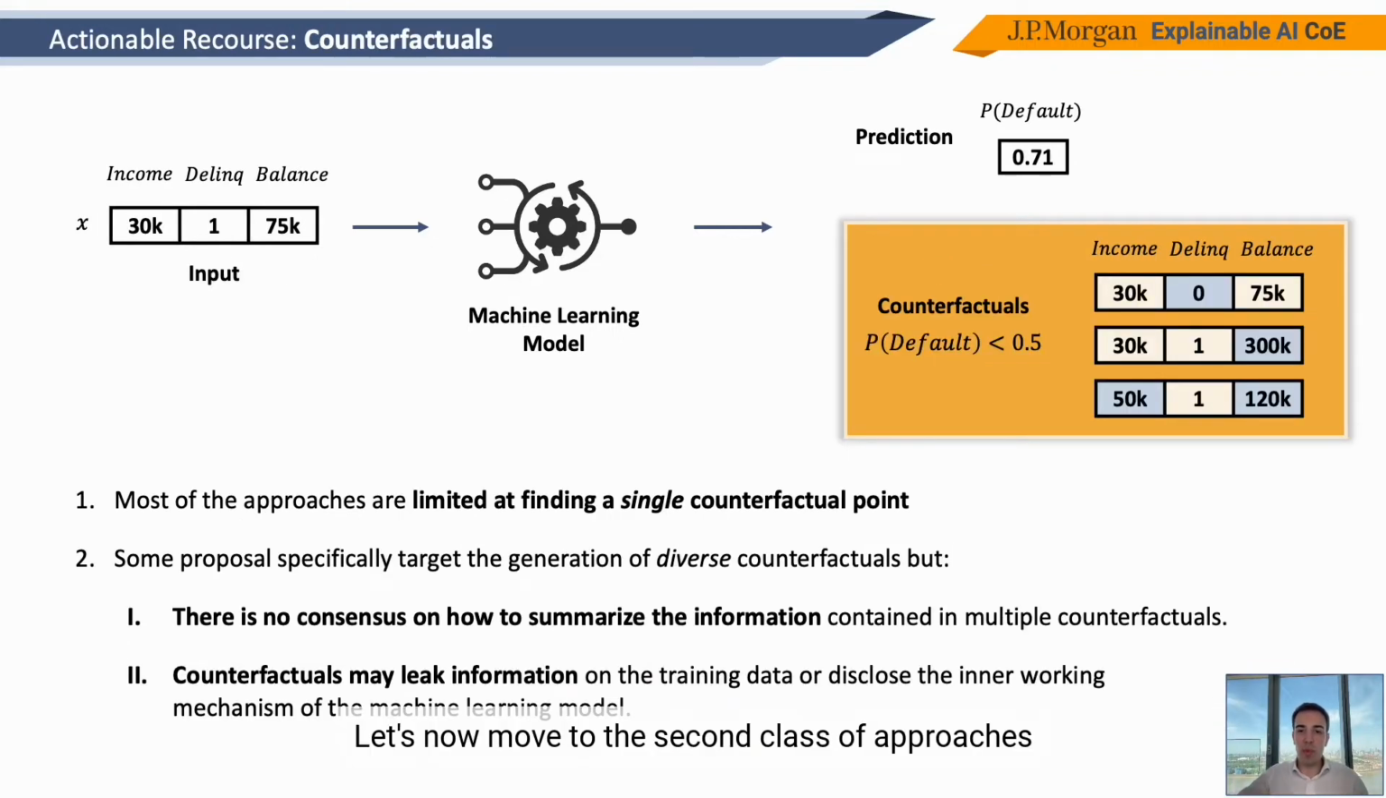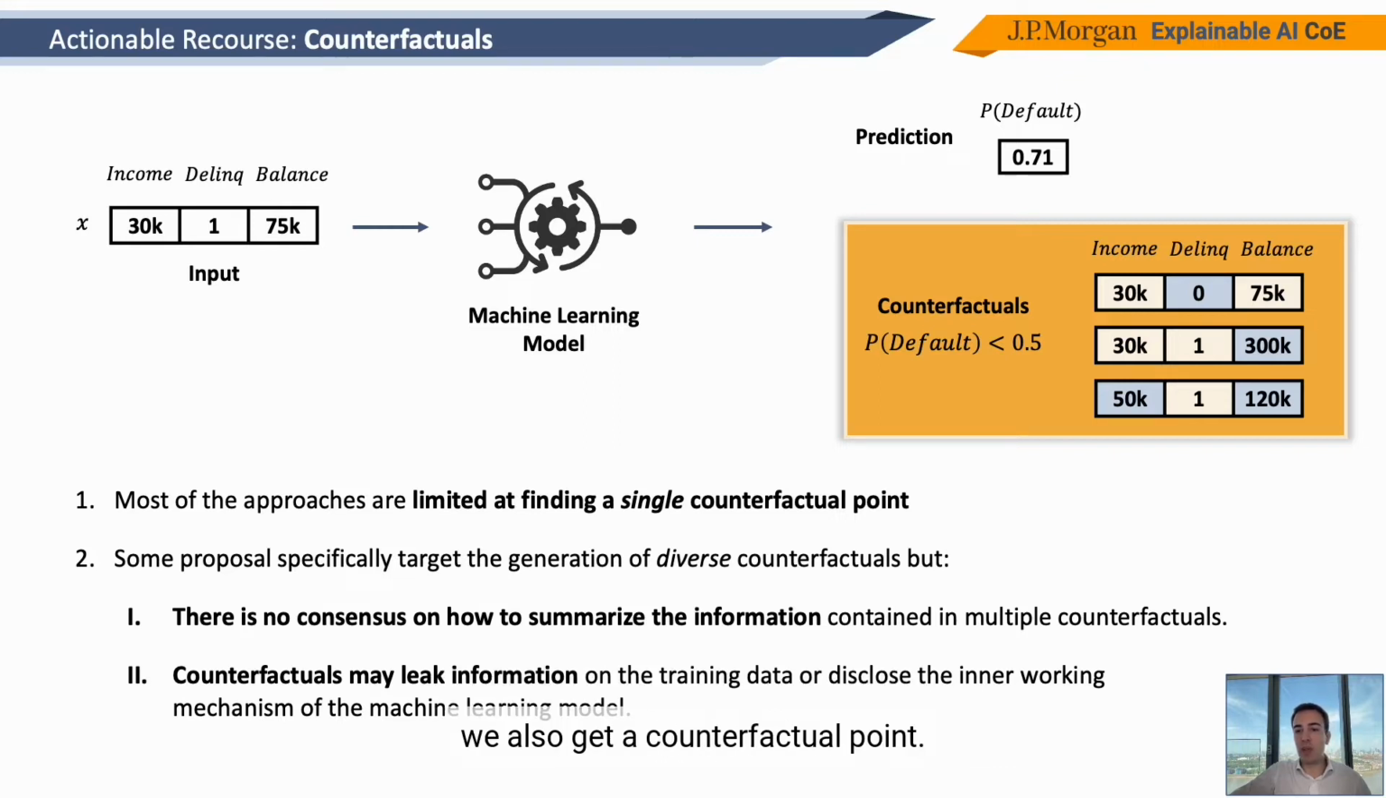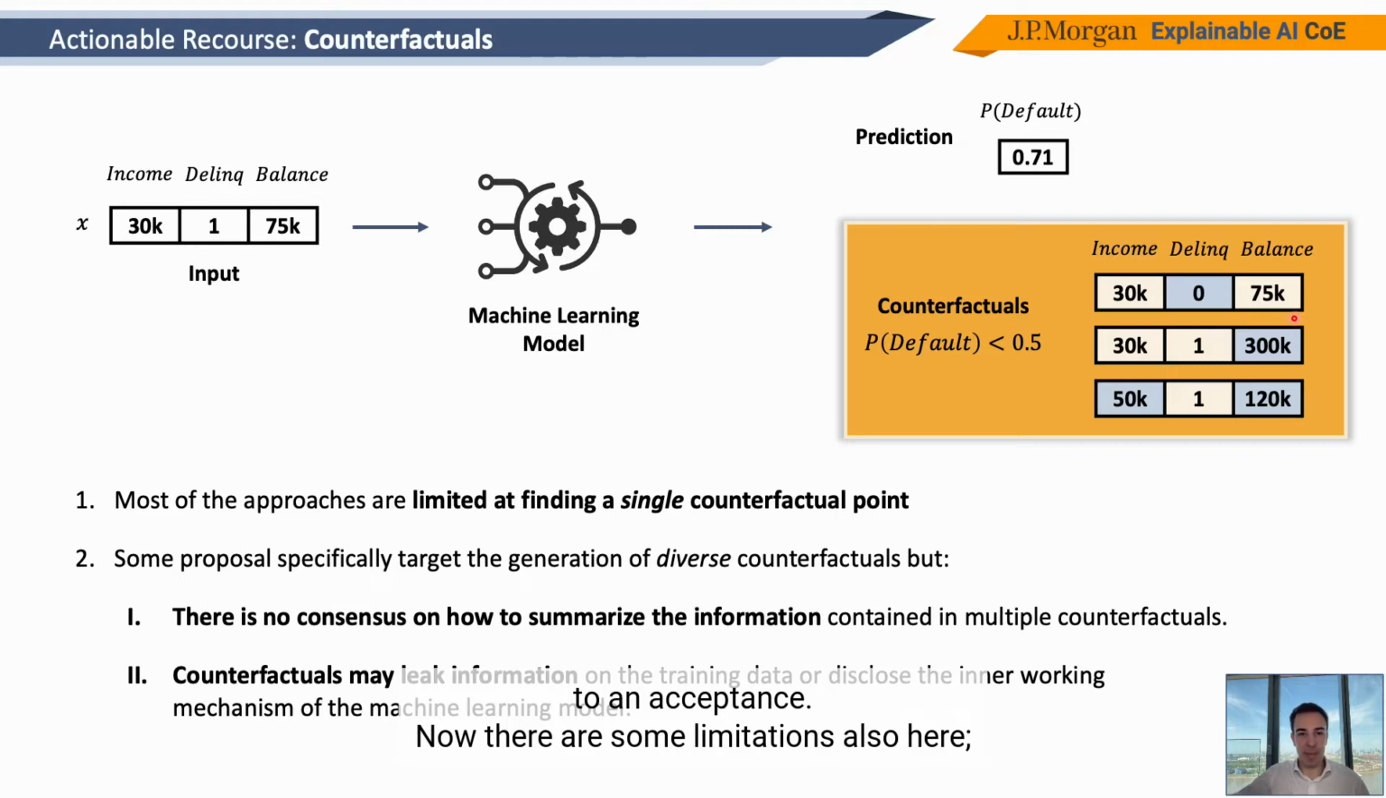And let's now move on to the second class of approaches, which are counterfactual explanations. Here, together with the prediction of a client being rejected, we also get a counterfactual point that is basically a point that is very similar to the original input, but that has some features changed. And these changed features allow the model to change its prediction from a rejection to an acceptance.